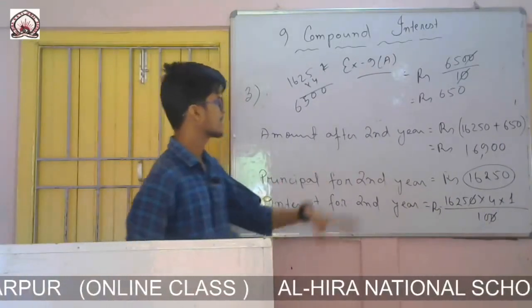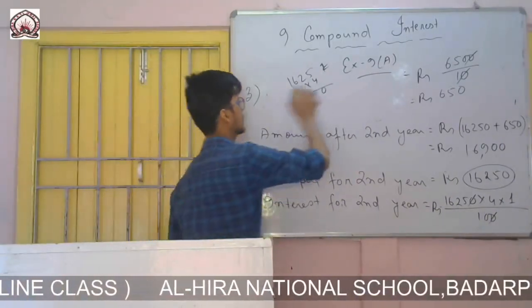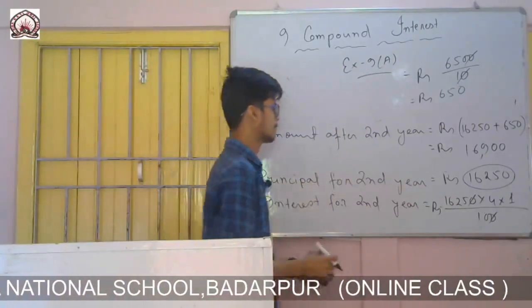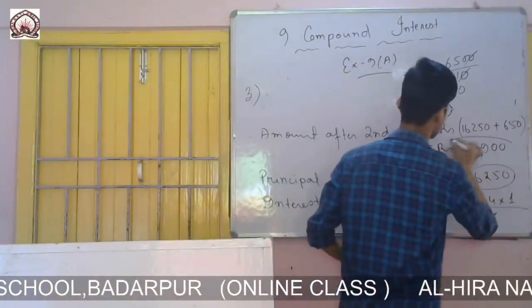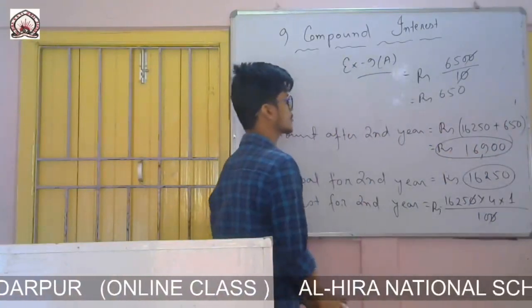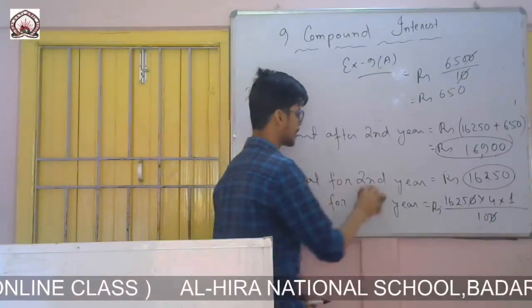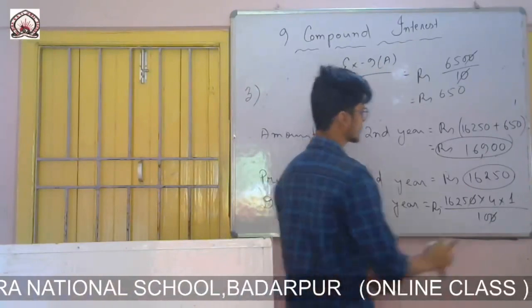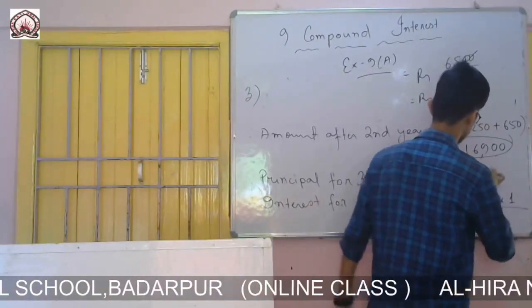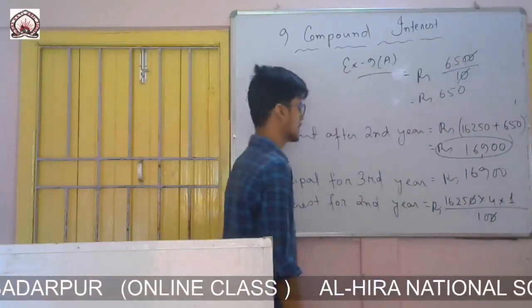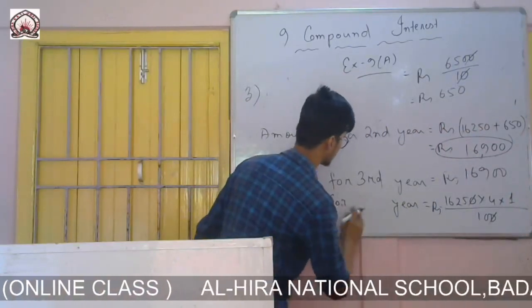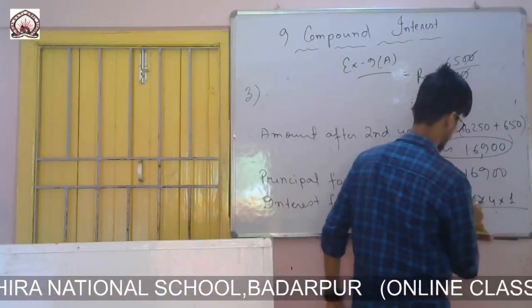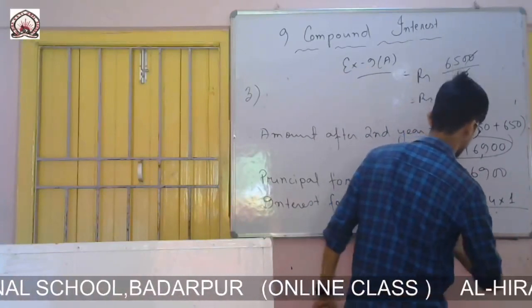So now the question is to calculate for 3 years. So again I will take the principal for third year. This amount, 16,900, will be the principal for third year. Now I have to calculate the interest for third year, same as before, PRT by 100.